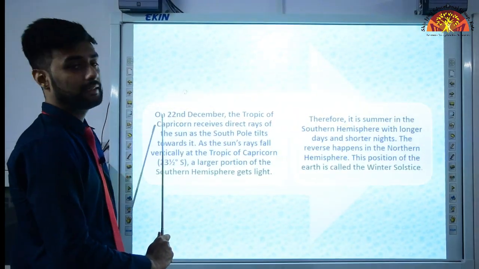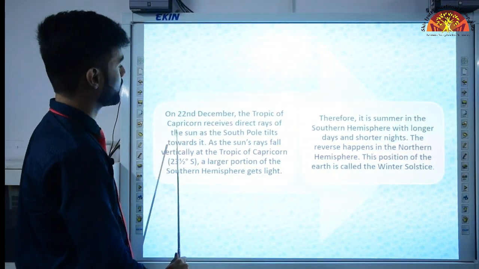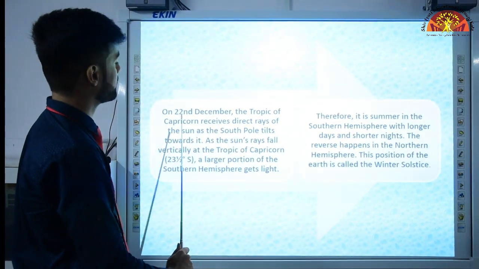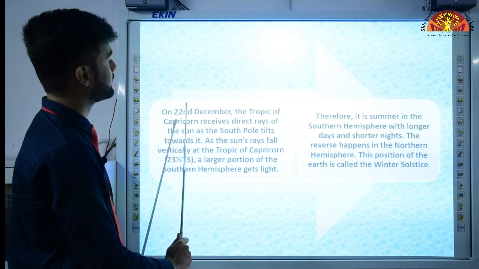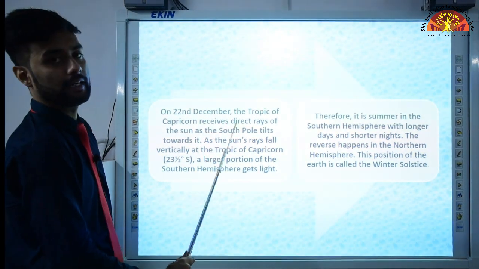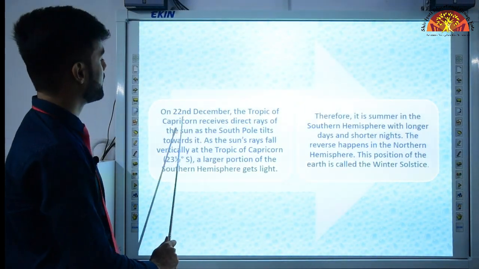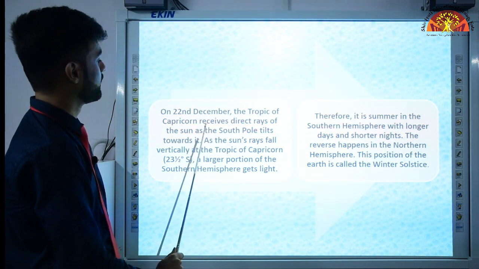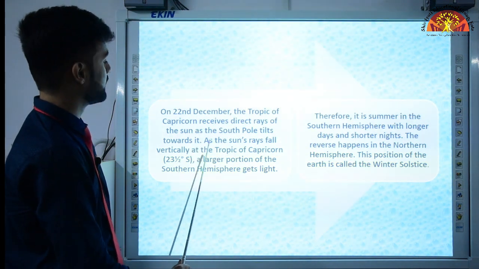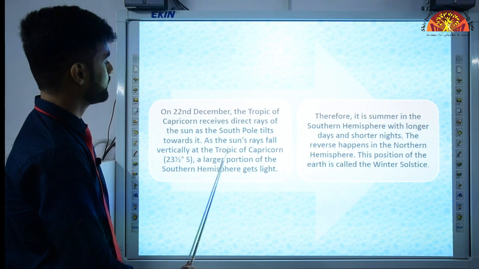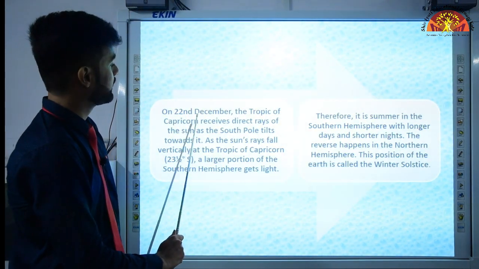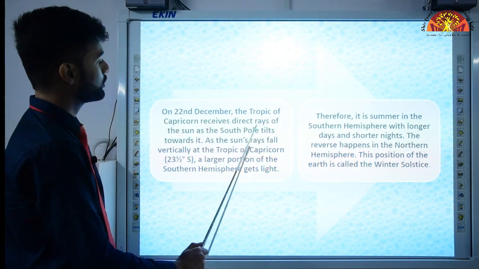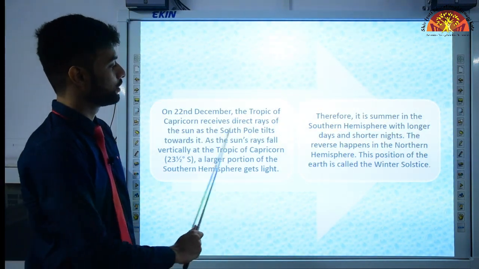Now on 22nd December, the Tropic of Capricorn receives direct rays of the sun as the South Pole tilts towards it. On 22nd December, the South Pole is tilting towards the sun, which means it receives direct rays of the sun. As the sun's rays fall vertically at the Tropic of Capricorn, a larger portion of the southern hemisphere gets light. So at around 22nd December, what will happen? Most of the sunlight is falling on the Tropic of Capricorn, southern hemisphere.